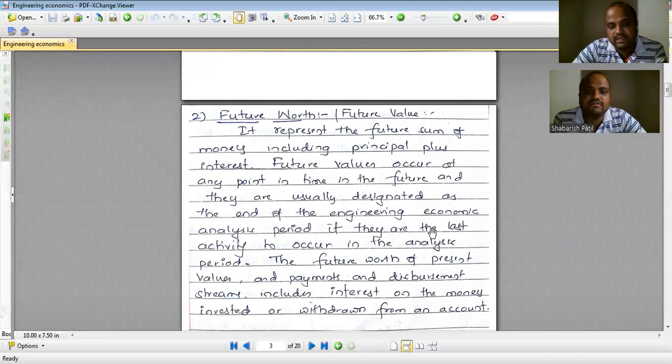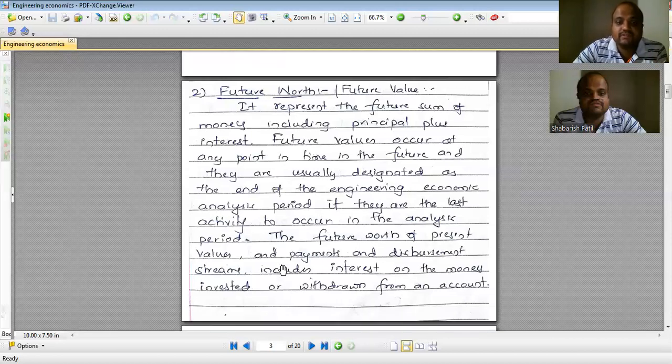As and when the interest is added, the worthiness of the present value will keep on increasing because of this interest. So the future value occurs at some point in the future, and it is usually designated as the end of the engineering economic analysis period, if it is the last activity to occur in the analysis period. The future worth of present values, payments and disbursement streams includes interest on the money invested and or withdrawn from an account.